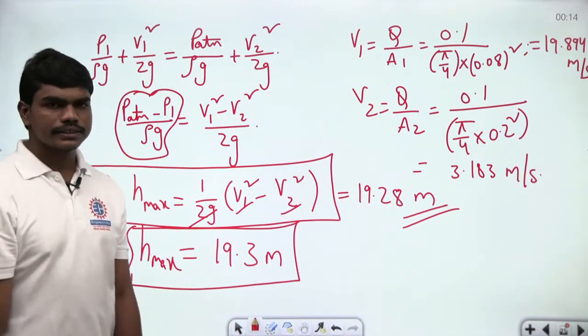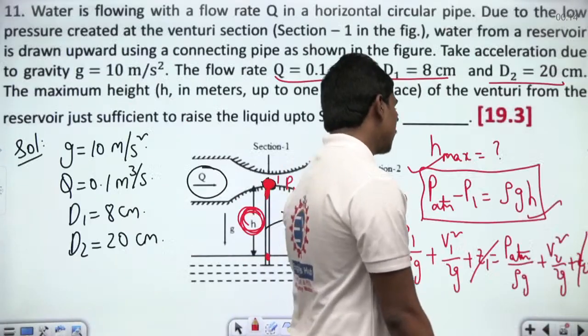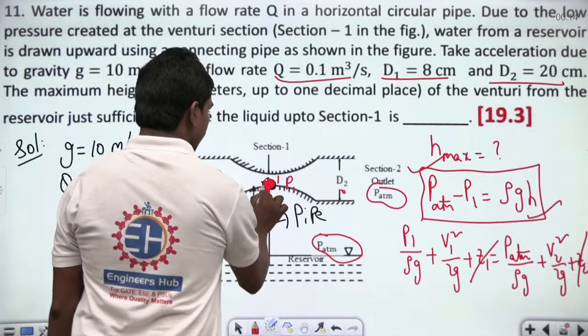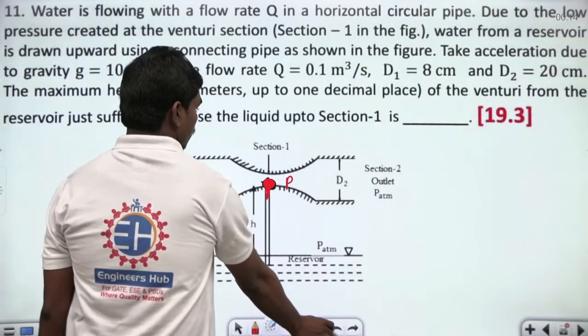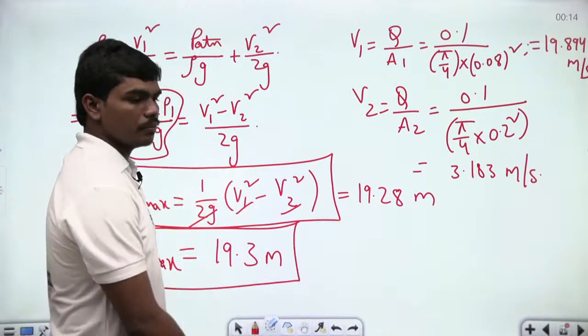Clear? This is a simple question, just application of Bernoulli's equation.